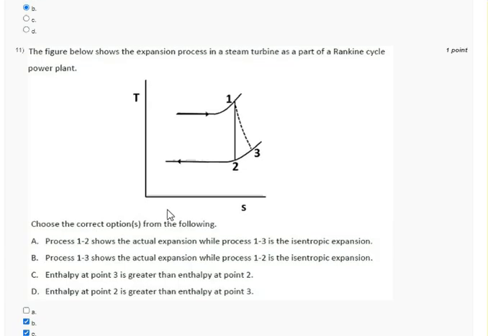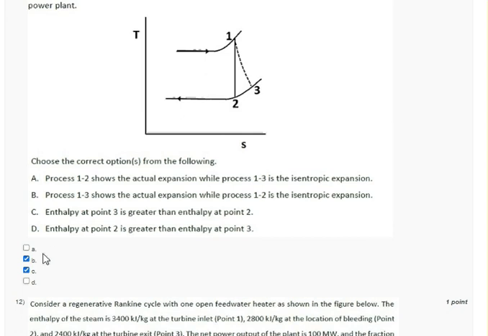Now question 11. The figure below shows the expansion process in a steam turbine as a part of the Rankine cycle power plant. Choose the correct option. So in my opinion, the correct option is B. The process 1-3 shows the actual expansion process and 1-2 shows the isentropic expansion. And enthalpy at point 3 is greater than the enthalpy at point 2. Due to friction, enthalpy at point 3 increases. So option B and C both are correct.